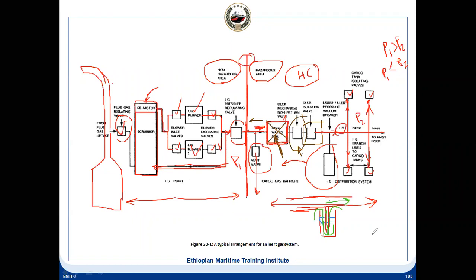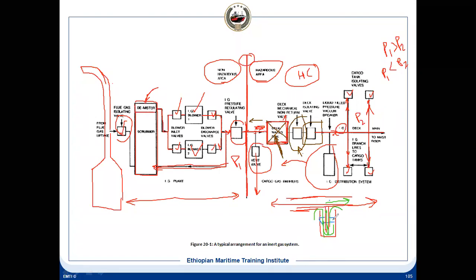Now you may think that if air is entering into the system, it is actually a fire hazard, isn't it? But you need to take a chance. You have no choice. If your tank collapses, it will be a higher disaster than this. So it is allowed by the IMO that yes, you can have this arrangement. At least the tank is safe. If it collapses, the oil will cause pollution, and there can be a fire also. So this is the way the arrangement is. This is called the pressure vacuum breaker.